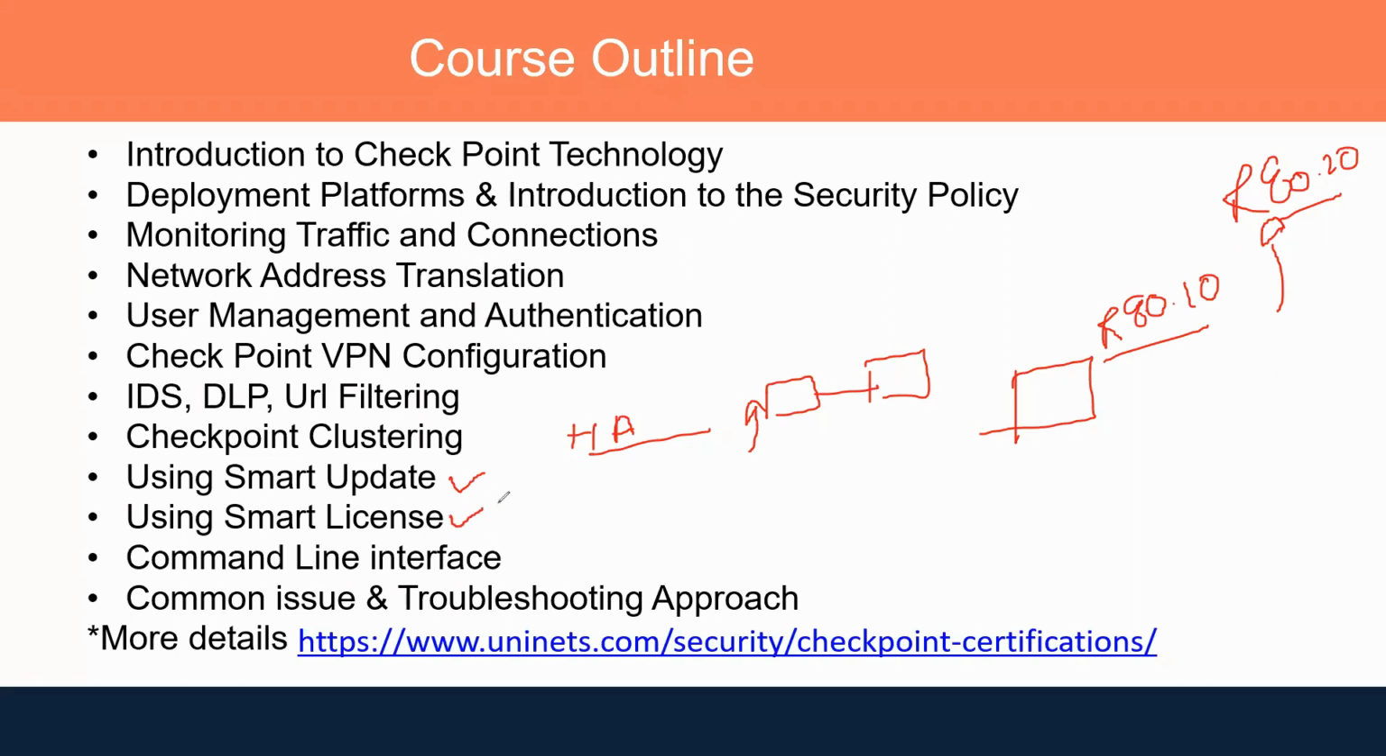Then we will learn about SmartLicense, where we will manage the licenses. For example, if you are required to install a license on this Checkpoint firewall or another gateway, how can you do that? We will learn about smart licensing. That means if you want to activate your firewall licenses, we are going to learn how you can do that.